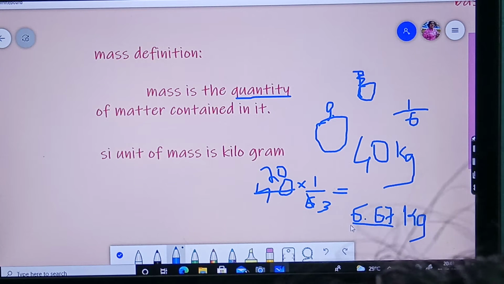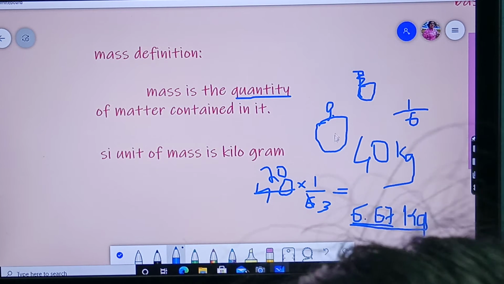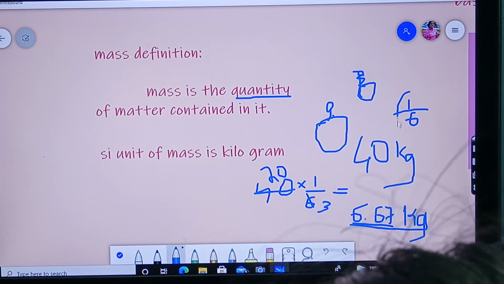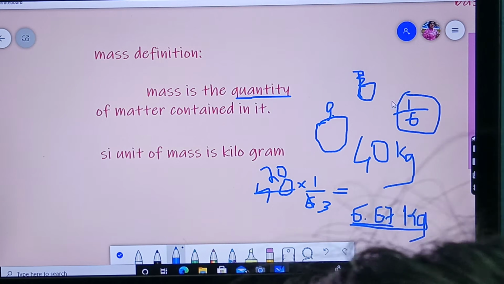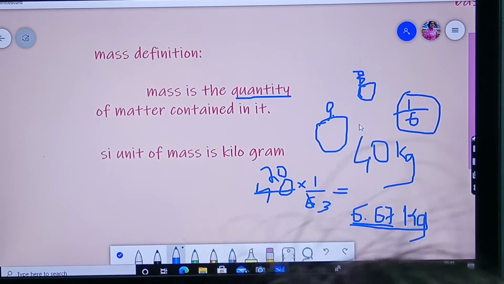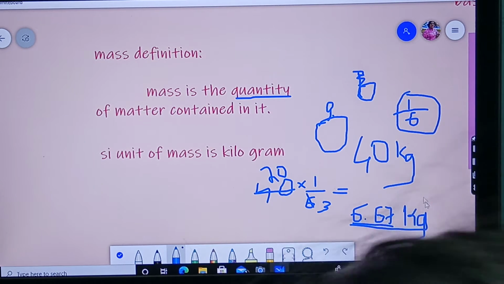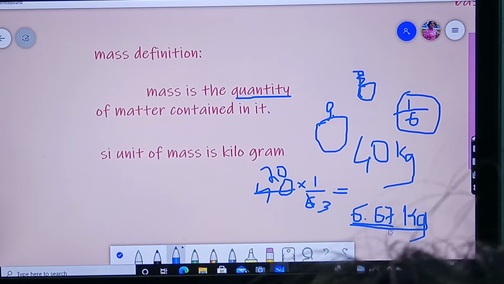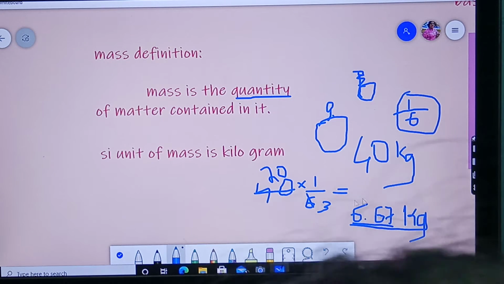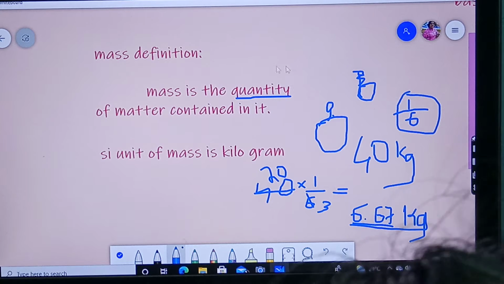Understood? This weight is how much? On the moon. That means the difference between the earth and the moon's gravity is 1/6. The moon's gravity is one-sixth of the earth's gravity. Understood? So this is not included in this chapter that I am teaching, but for your kind information I am telling you so that you can understand the difference between mass and weight.